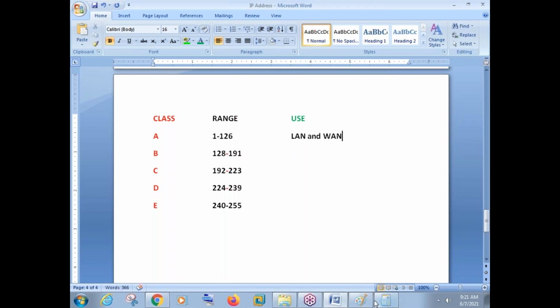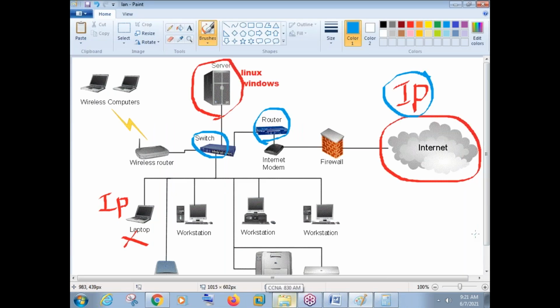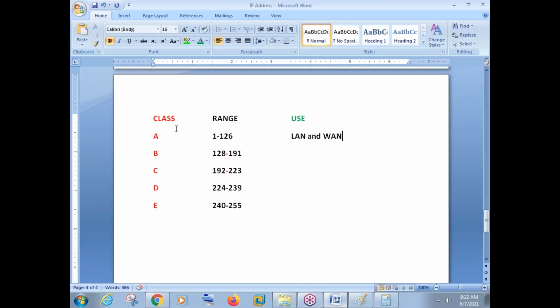Local area network means this is your local area network, your company's network. Within a company, like if some of you are already working, there are many computers, many employees are there. So obviously there will be many computers. There can be 50 computers or there can be 15,000 computers, right? So that is called local area network. Okay. So this class A is used in local area network and wide area network.